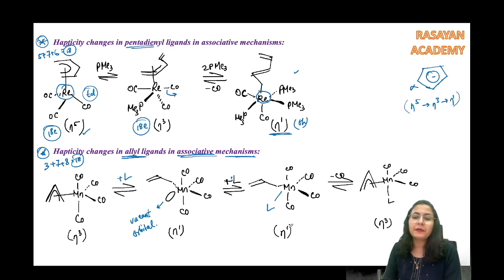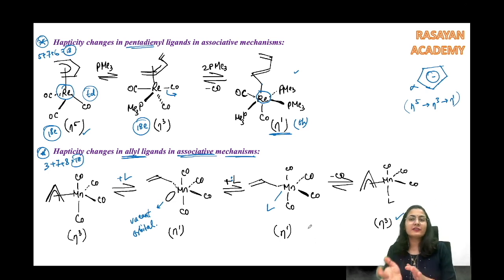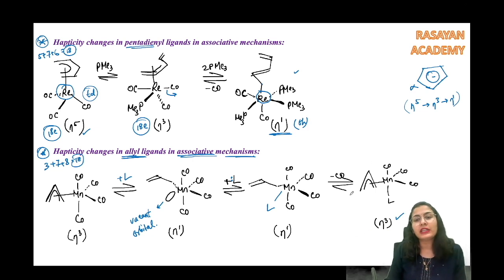And after that, the hapticity may change back from eta 1 if the carbonyl is lost in thermal or photochemical conditions. So it can regain the eta 3 hapticity when I am not taking the excess of the ligand. If I am taking the excess of ligand, then it will again change to eta 1, just like the previous one. If I want to do a simple ligand substitution, this is going to come back to the same hapticity as the beginning one. Yes, very important.